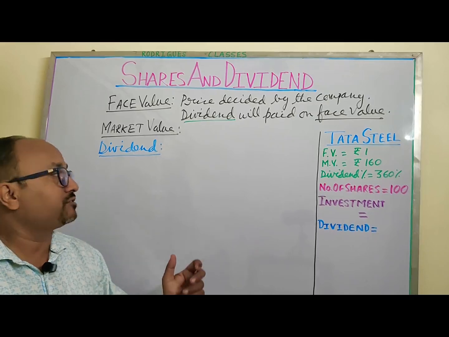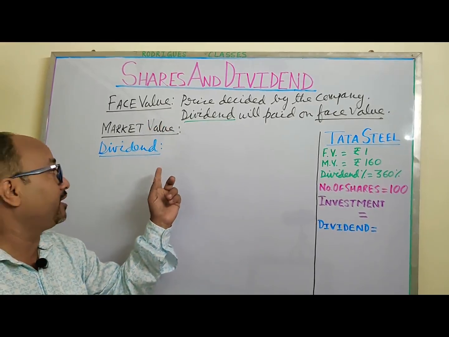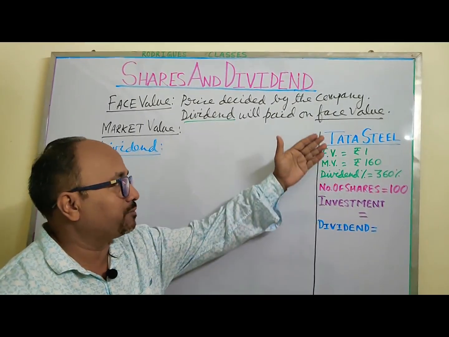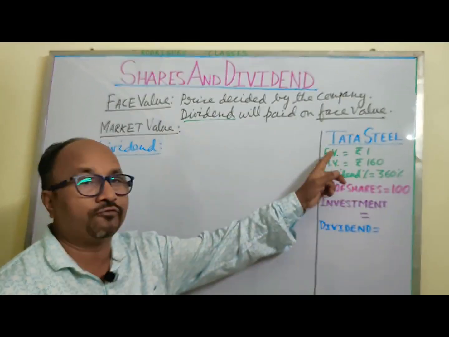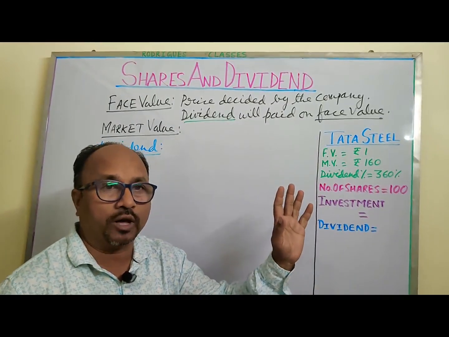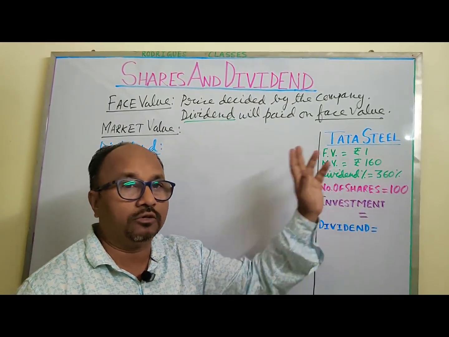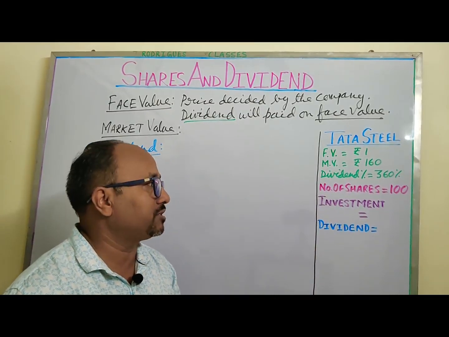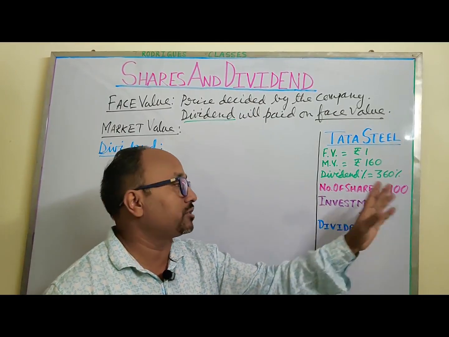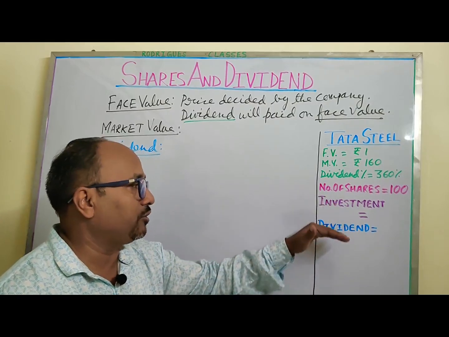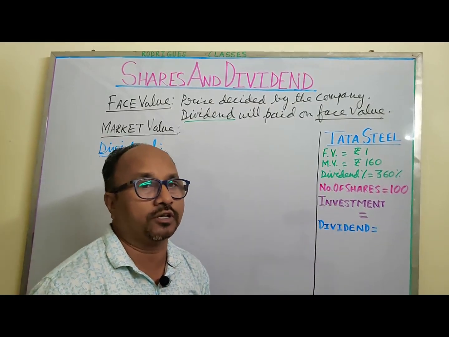Now we have seen about face value, market value, and dividend. What I have already explained, I have written and kept here. For Tata Steel, I have taken an example of face value as rupees 1. Market value is rupees 160. Dividend percent I informed is 360%. And suppose the number of shares a person has bought is 100. We will look into all these things as I proceed further.